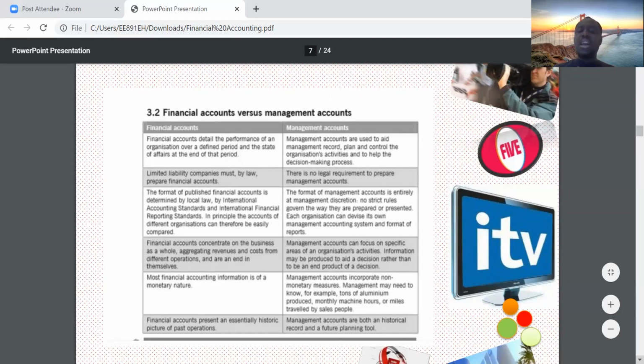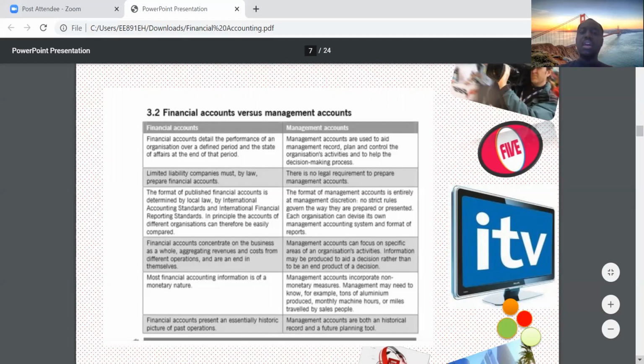But management accounts are basically used to record, plan, and control organizations' activities and help to make decisions. The whole purpose of management accounting is to help decision making. So that's one difference. The financial accounts just tell us about the performance of an organization over a time period or at the end of a period.